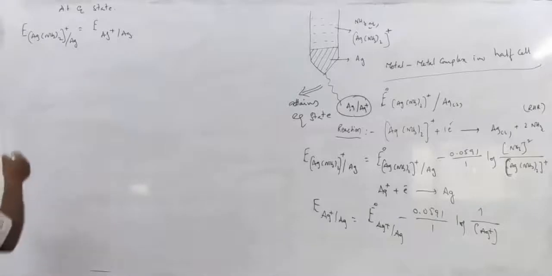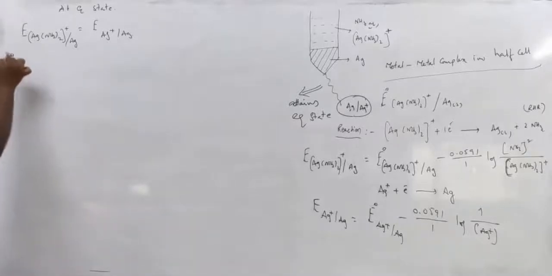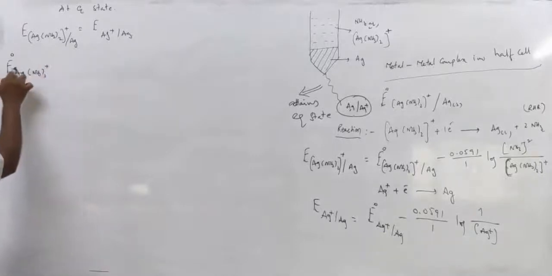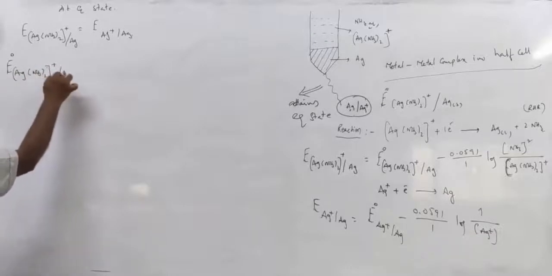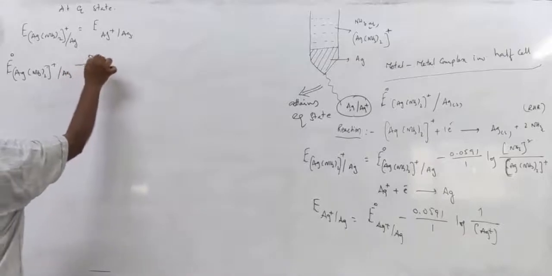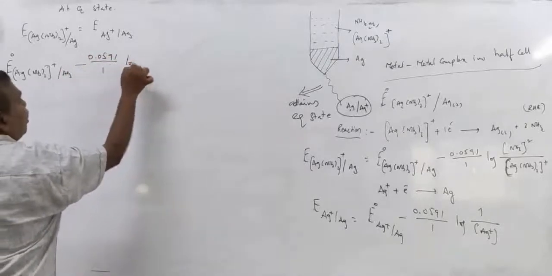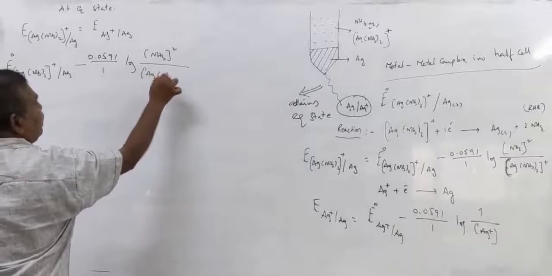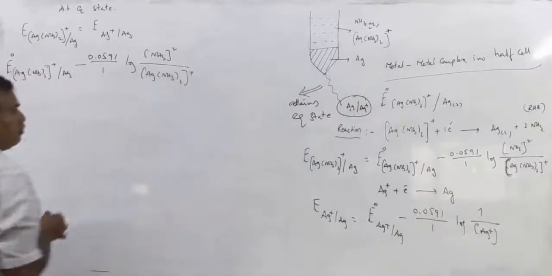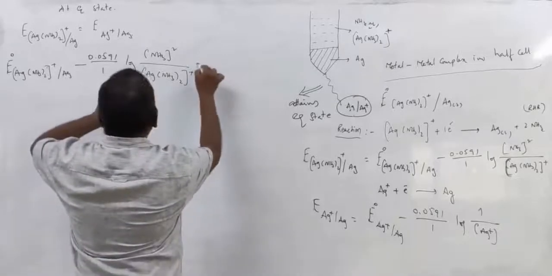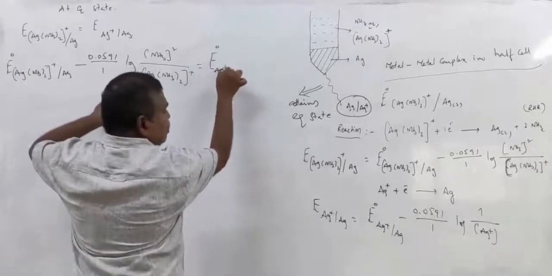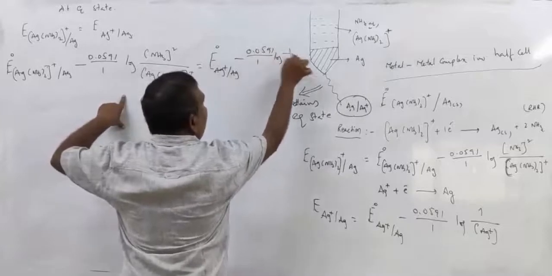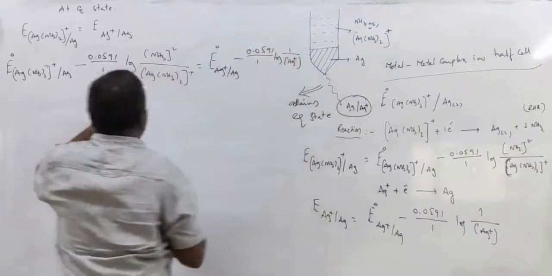Then you can write it as E naught [Ag(NH3)2]+ to Ag minus 0.0591 by 1 log NH3 concentration squared by [Ag(NH3)2]+, and that is equal to E naught of Ag+ to Ag minus 0.0591 by 1 log 1 by Ag+ concentration.